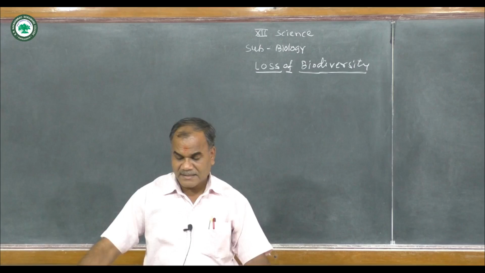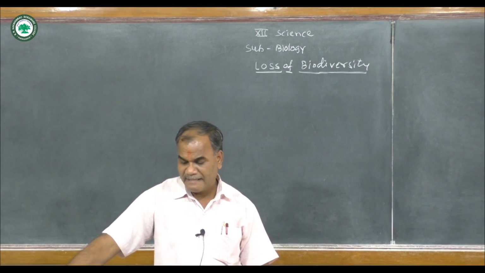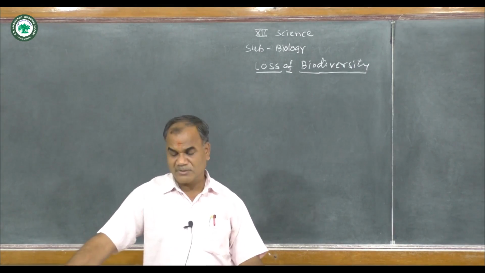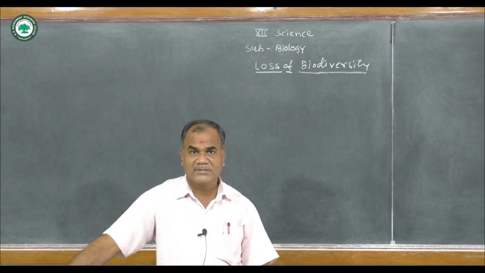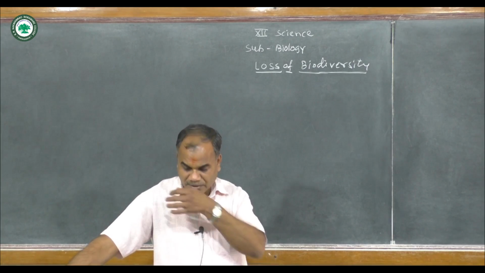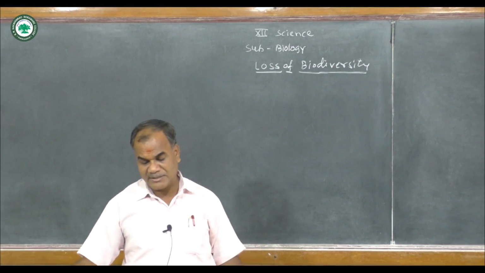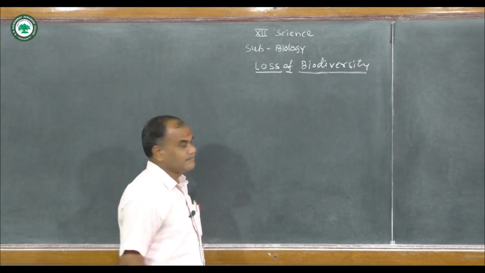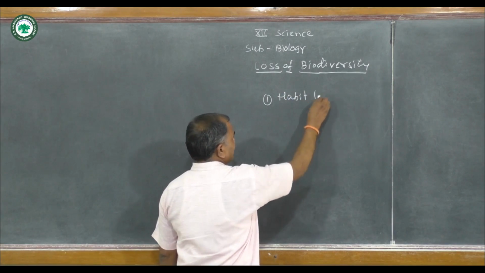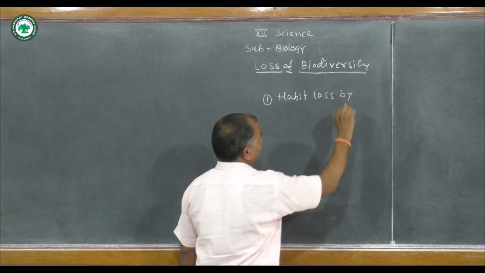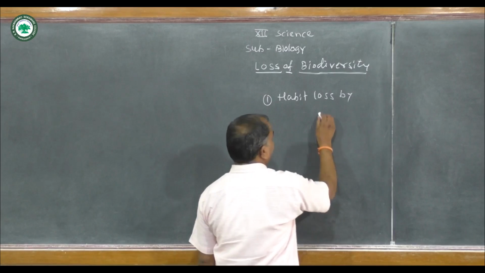So if we see the causes of the loss of biodiversity, there are four major causes, known as the evil quartet. The first is habitat loss and fragmentation.